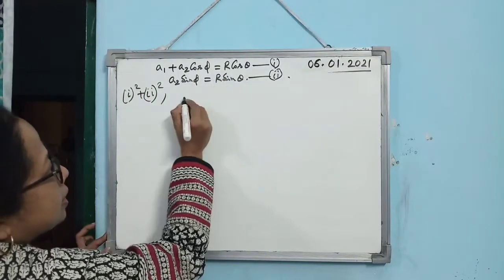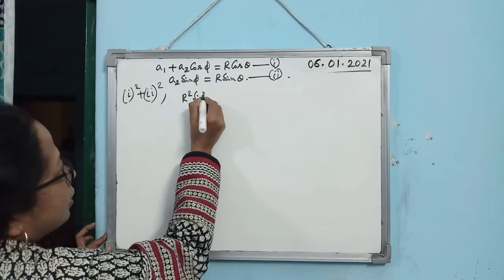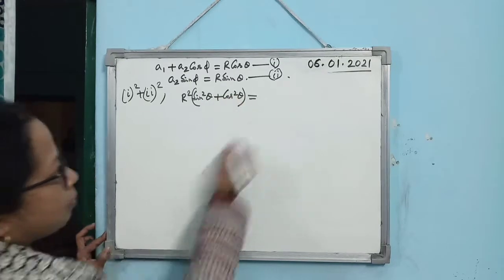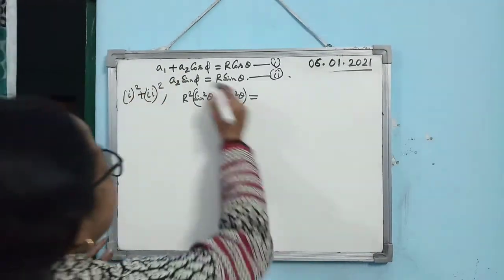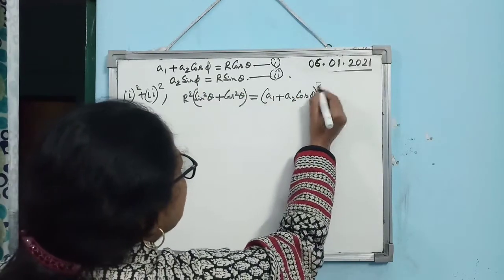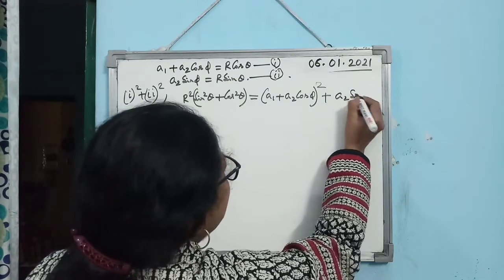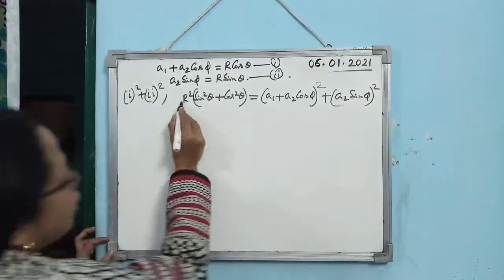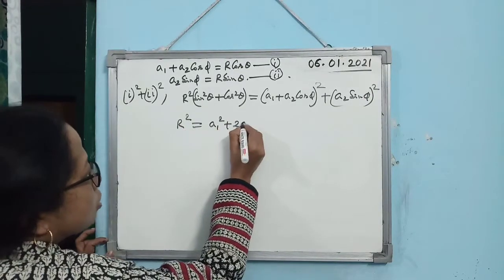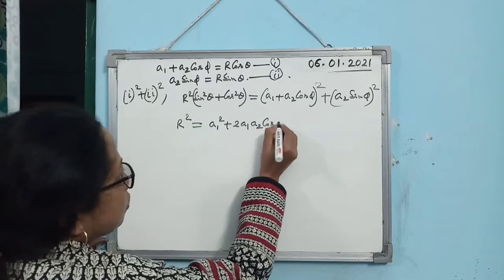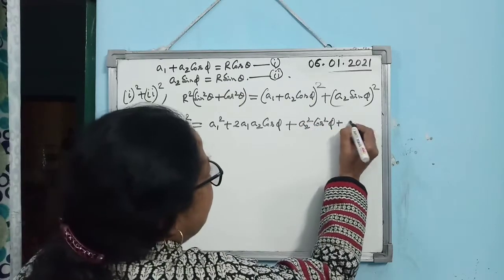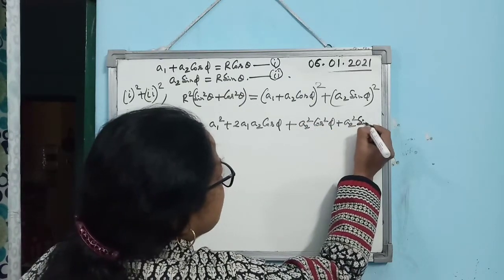On the right side you will get R square sin square theta plus R square cos square theta. You can take R square common, and it becomes sin square theta plus cos square theta. On the other side you get (A1 plus A2 cos phi) whole square plus (A2 sin phi) whole square, which is A1 square plus 2A1A2 cos phi plus A2 square cos square phi plus A2 square sin square phi.